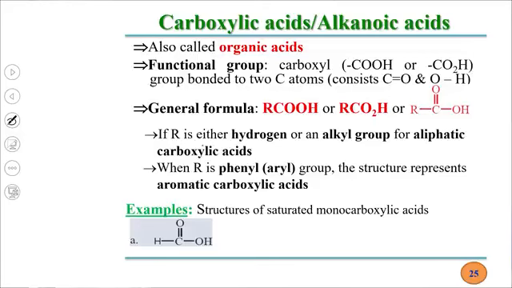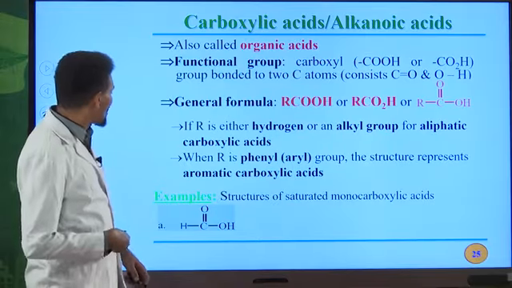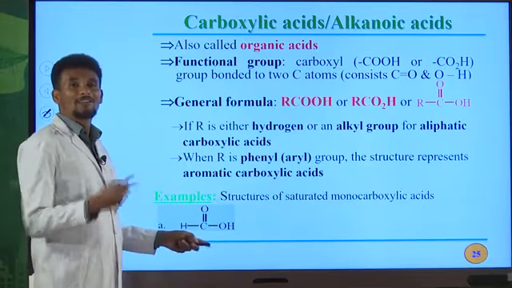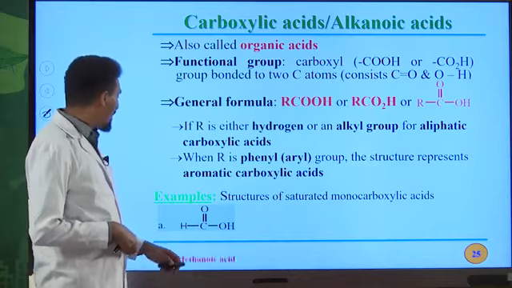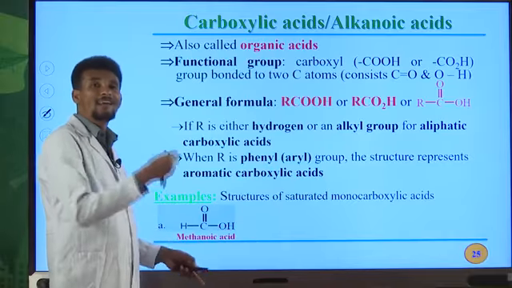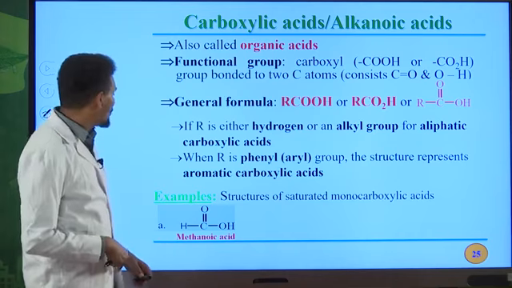So these are some saturated monocarboxylic acids. Saturated means you have only single bonds between carbon atoms, not this one, okay? Don't count this double bond between carbon and oxygen atoms. This is a functional group of this organic compound with OH. This part is the carboxyl group, and that is the functional group of carboxylic acid. Its common name is formic acid. I already told you about that one. Its IUPAC name is methanoic acid. Methanoic, from methane. The E of an alkane must be replaced by oic acid to write the IUPAC name for a carboxylic acid.